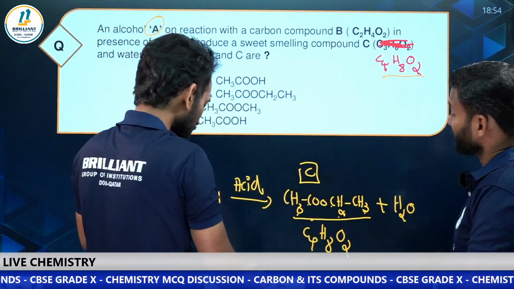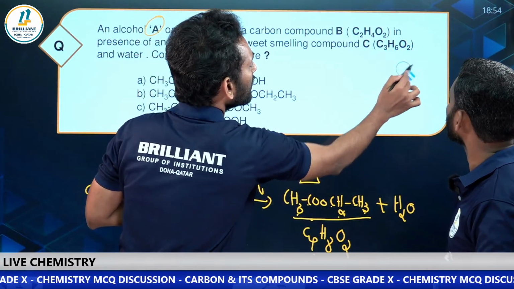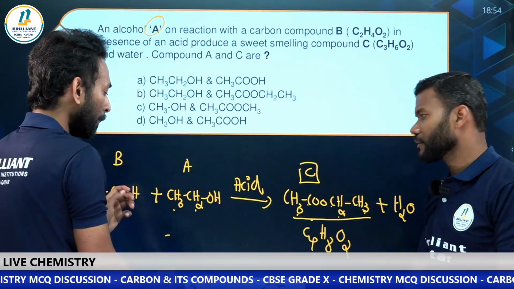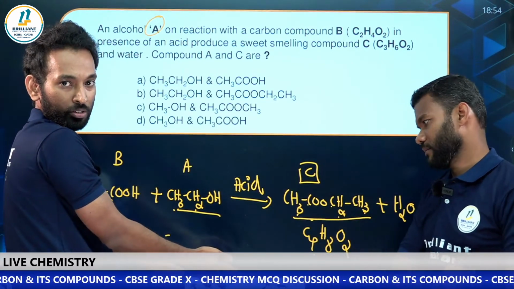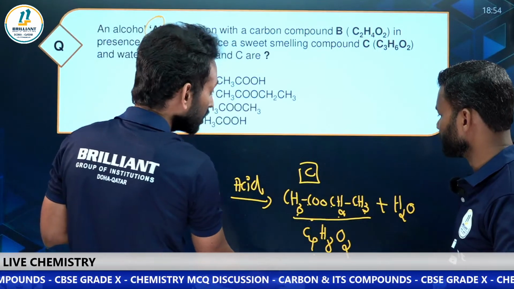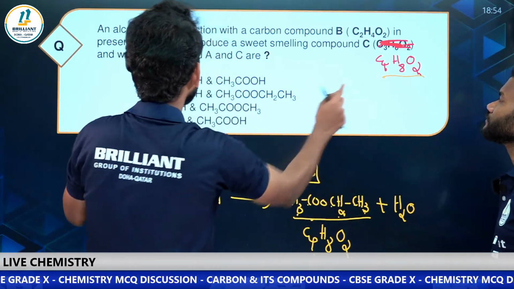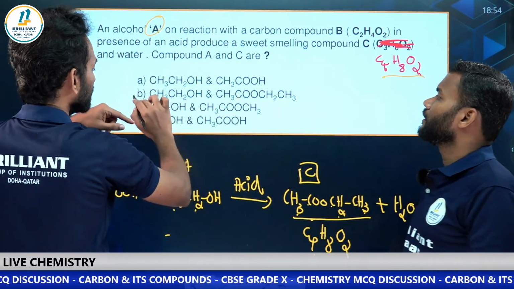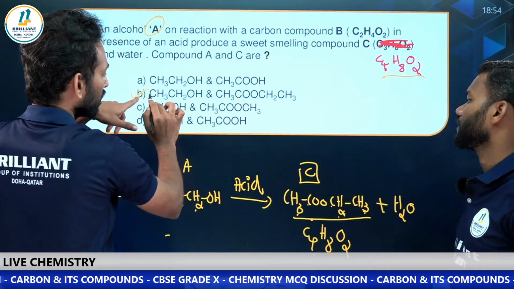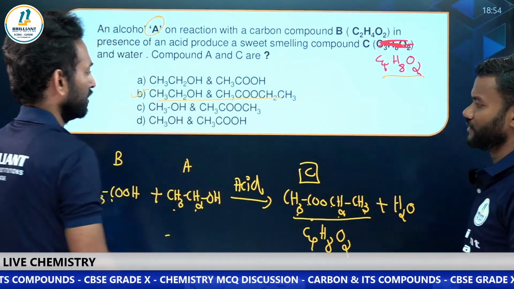Now if they are asking about a 3 carbon atom ester, what happens? You have to take a 1 carbon atom alcohol. Okay. So if I am asking for 4 carbon atoms, what will be the answer? Ethanol and acetic acid give ethyl acetate. Okay, ethanol and ethyl acetate.